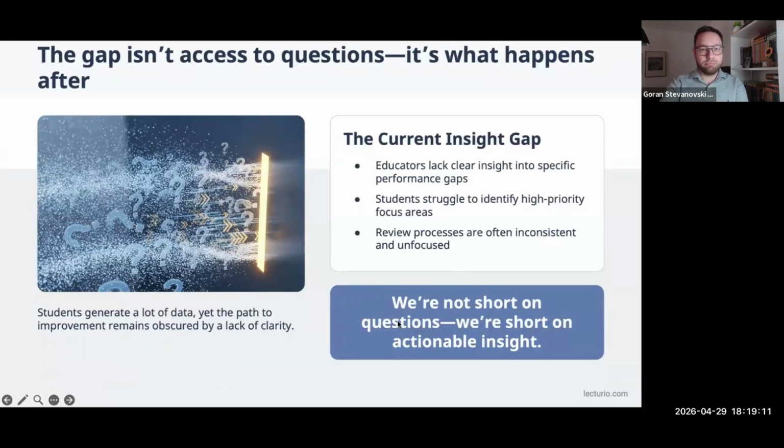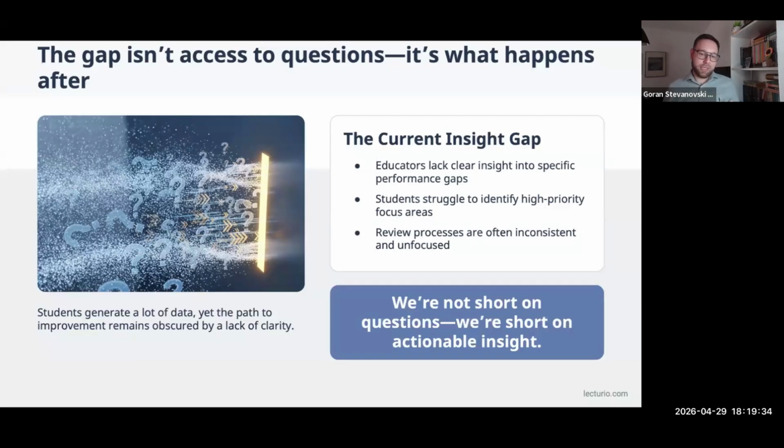So the gap here isn't just access to questions. The gap actually happens when students just click through those questions and try to get through the Qbank and say, I used this to prepare for my USMLE Step 2 CK, without stopping to understand the concepts and take their time with it.